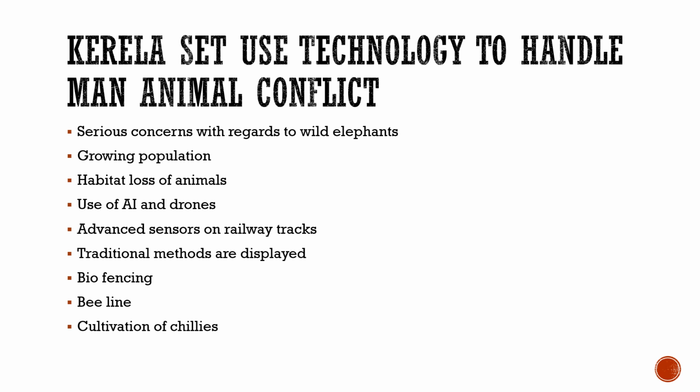It is said that both the traditional and scientific ways should be merged together, and using both these ways we could eliminate this, or at least reduce the man-animal conflict. This was brought by the Kerala government.